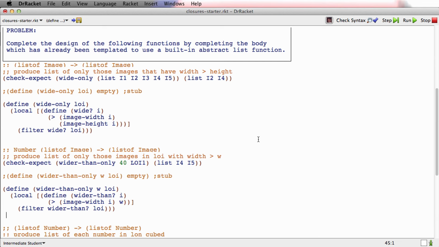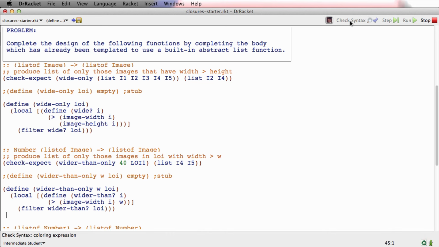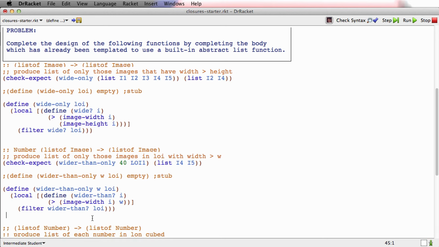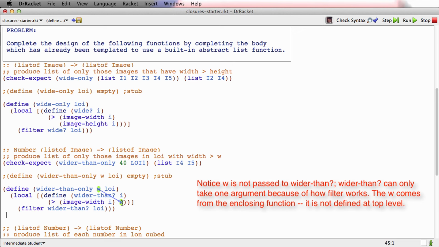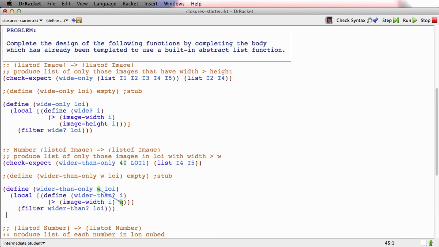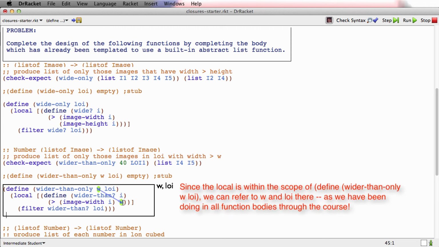Look at what's happening here. If I do check syntax, then the width of I has to be greater than W, and this W is defined by the enclosing wider-than-only function. It's a parameter of the enclosing wider-than-only function. And it can be referred to here because of lexical scoping.